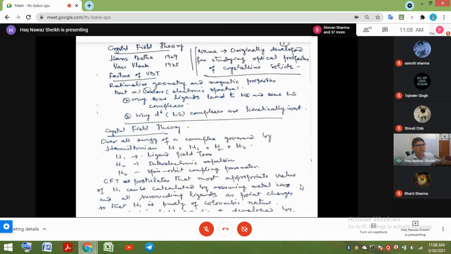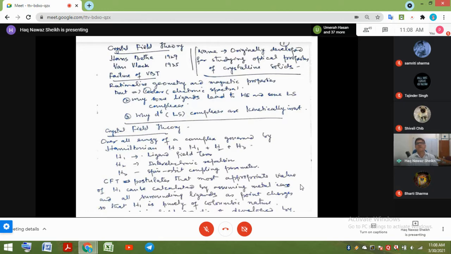He had done a lot of work to explain the magnetic properties of the compounds and develop equations which could satisfactorily correlate the experimentally observed values and the theoretical predictions about the magnetic moment observed in the coordination complexes. So he also contributed to the development of this theory.